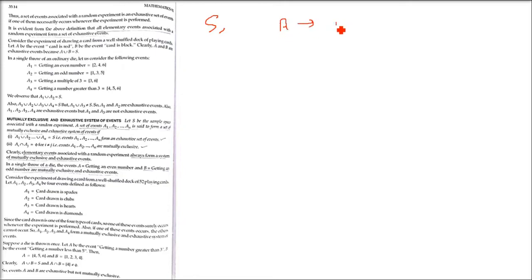So S is a sample space and we have A1 till AN, these are the events. These are mutually exclusive and they are an exhaustive system of events also. They are both mutually exclusive and exhaustive. So there are two conditions which it should follow.